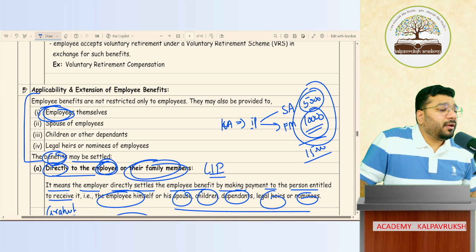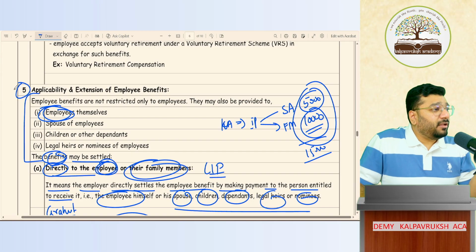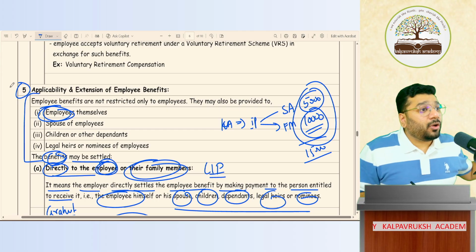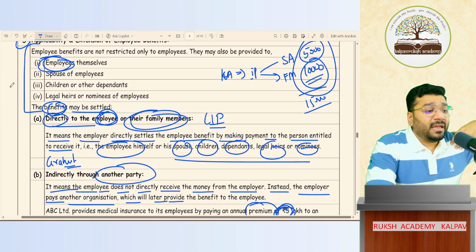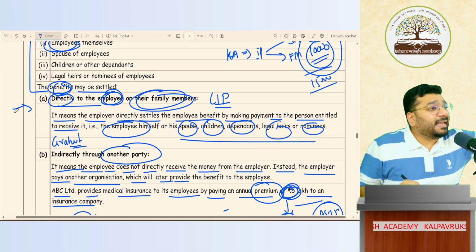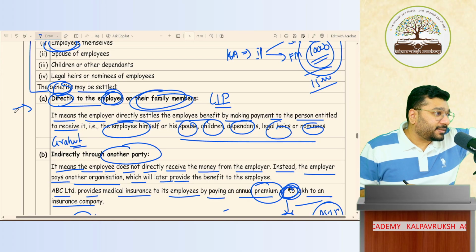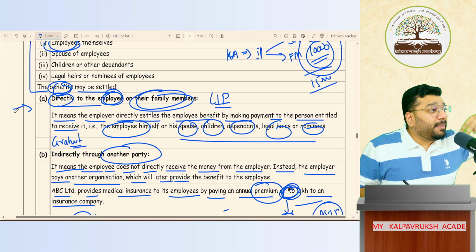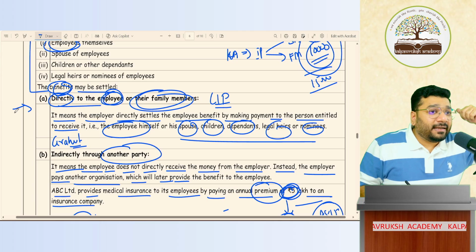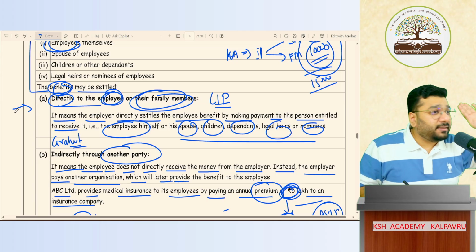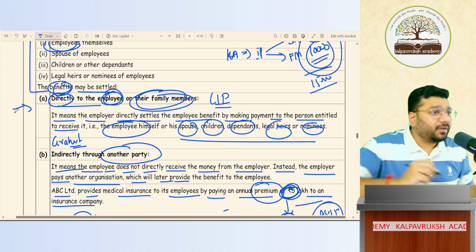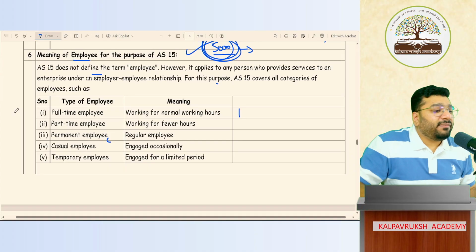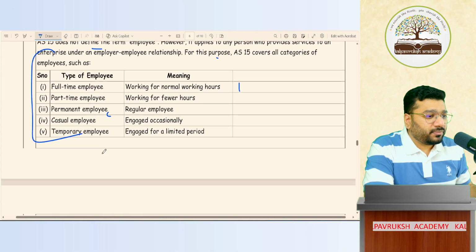So in point number 5, what did we discuss? Is employee benefit given only to employees, or even to the family members? Family members also. That we covered. Then payment is given by whom? In the first case, the payment is directly given by the employer to the employee or the legal heirs. In the second case, the payment is given by another organization directly to the employee. Got it? In all these cases, this amount is originated by the employer organization and that will be treated as employee benefit. Clear? And then we discussed the different types of employee also. So far comfortable?